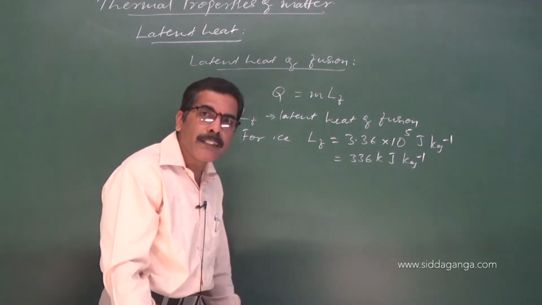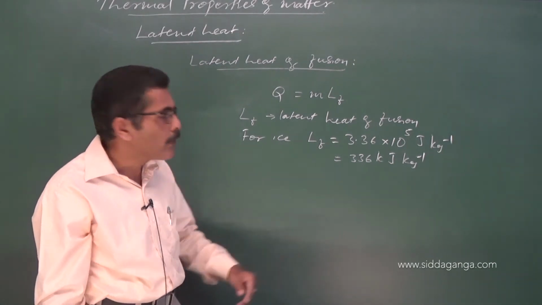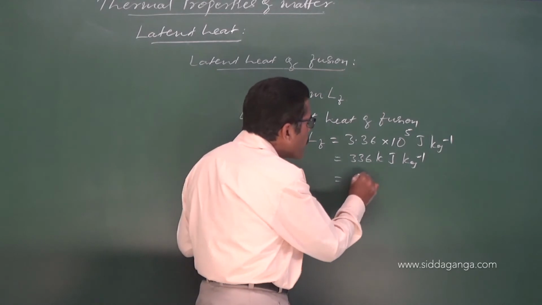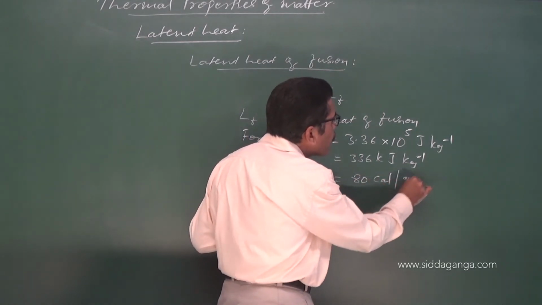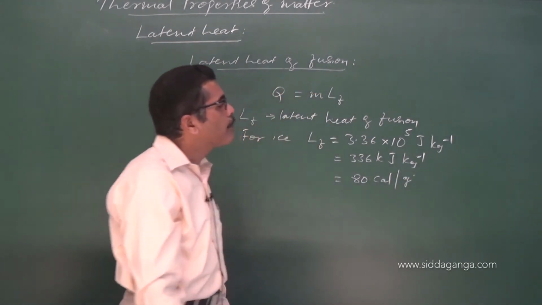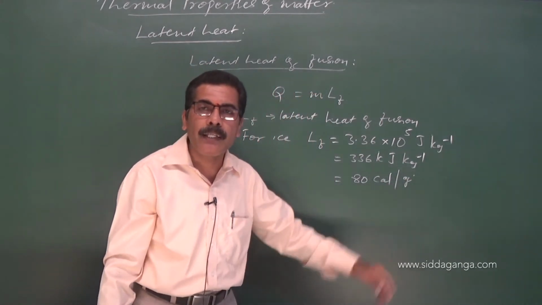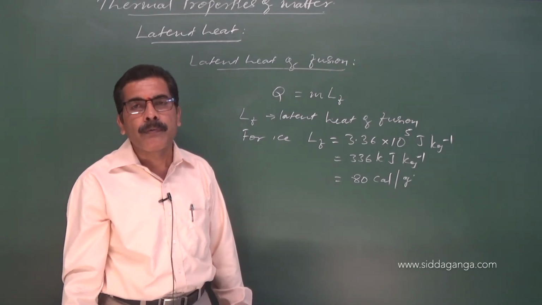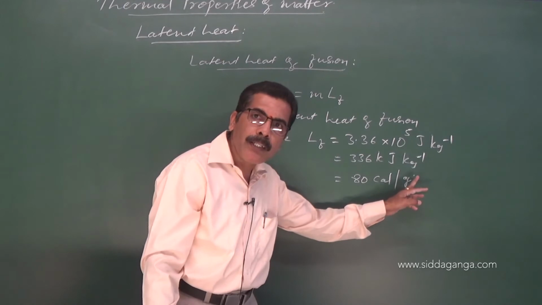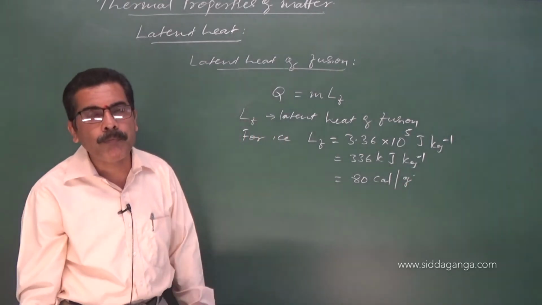In terms of calories, you can write it as 80 calories per gram, or kilocalories per kg.